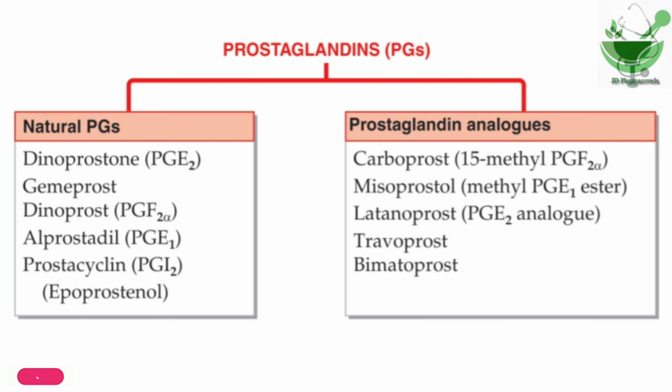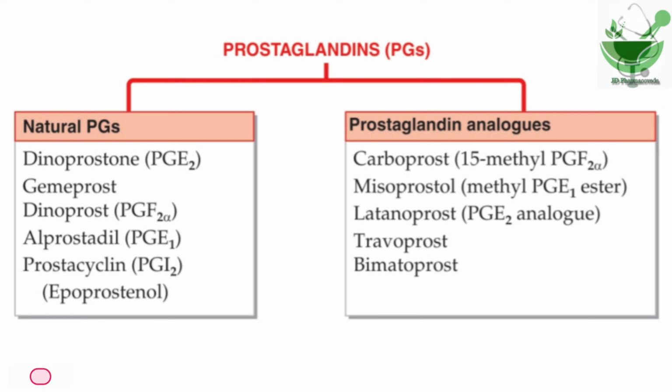The natural prostaglandins are dinoprostone, that is PGE2, gemeprost, dinoprost, PGF2 alpha, alprostadil, PGE1, prostacyclin, PGI2 or epoprostenol.